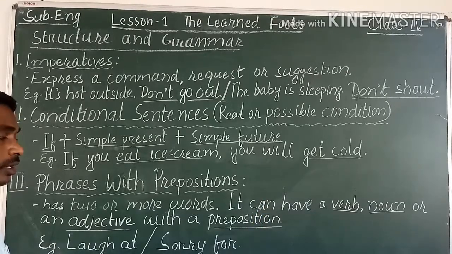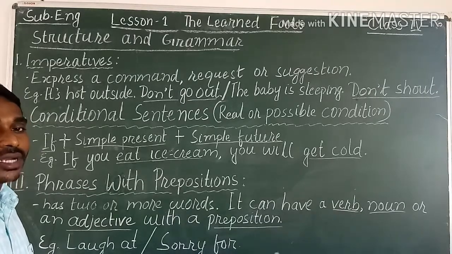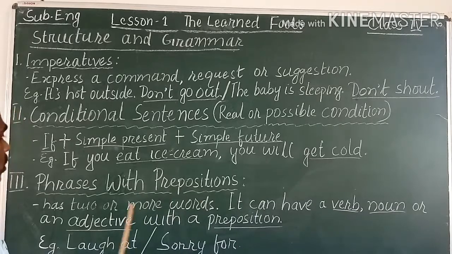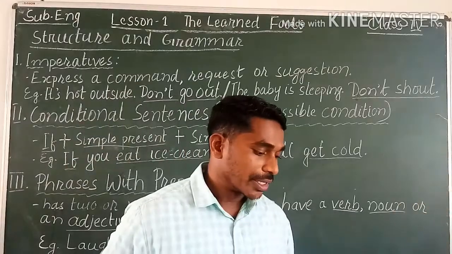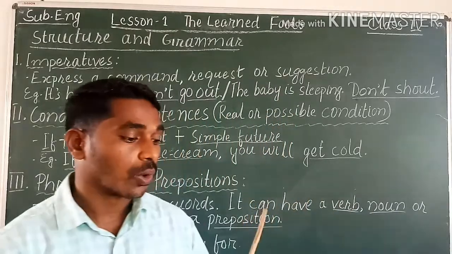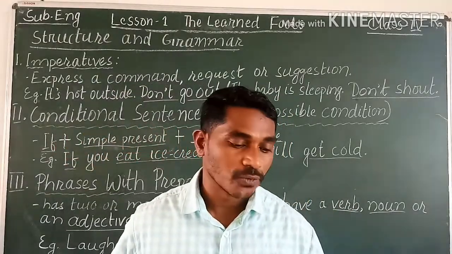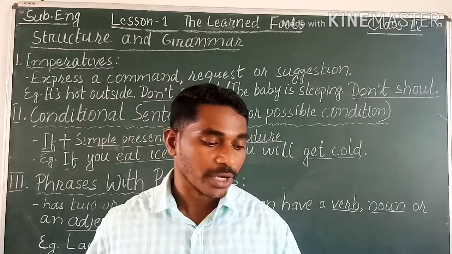Another example, sorry for. Here two words are there. This is the adjective and this is the preposition. So this phrase is known as a phrase with the preposition. I am sorry for what I have done. So "sorry for" is a phrase with a preposition. Now in your textbook, examples are given like laugh at, which I already told you, sorry for, expert in. So these examples are given.